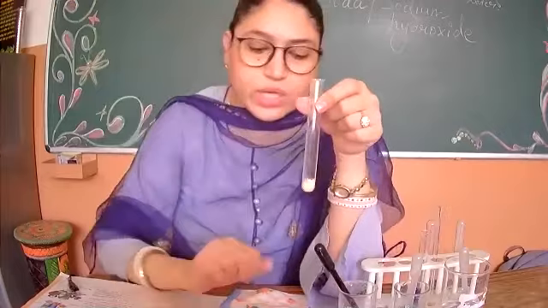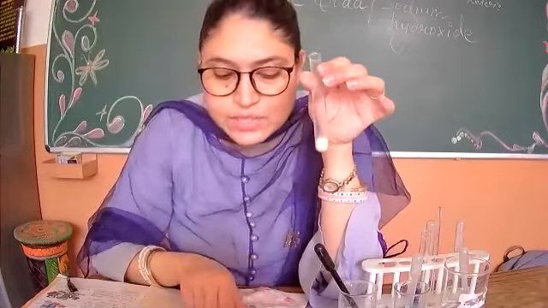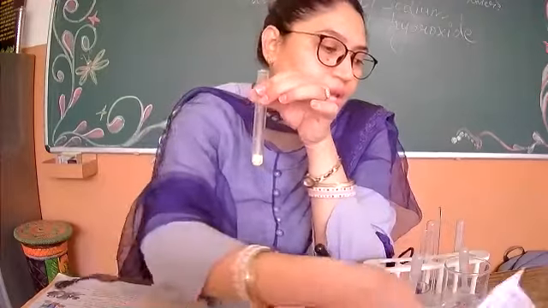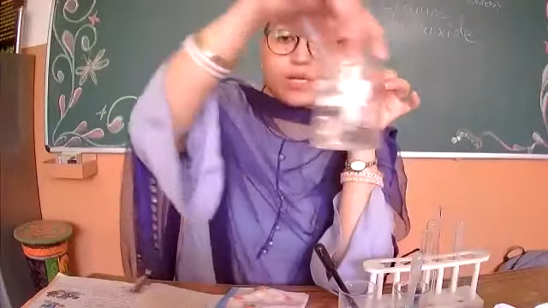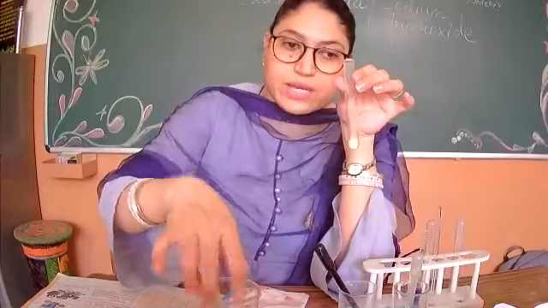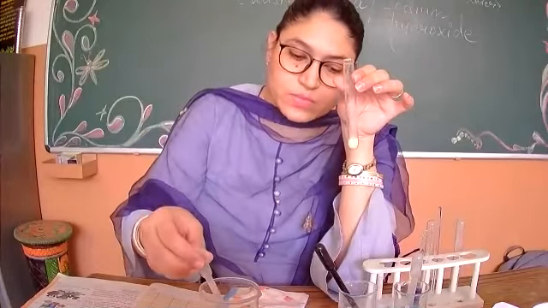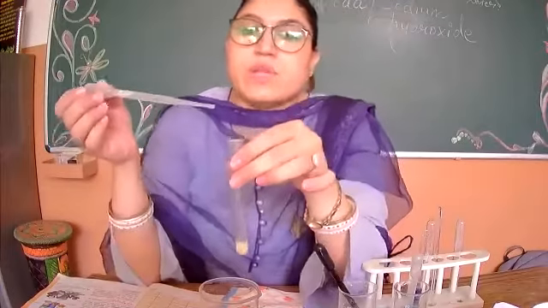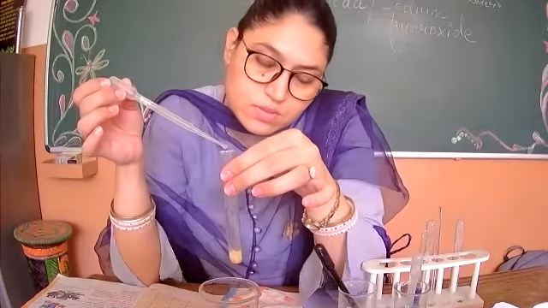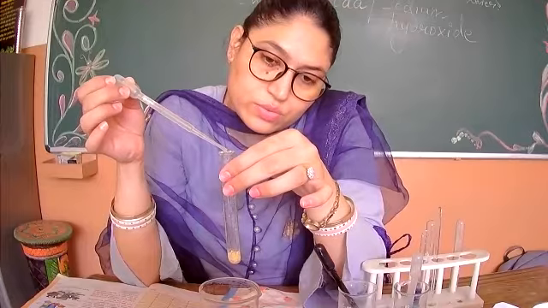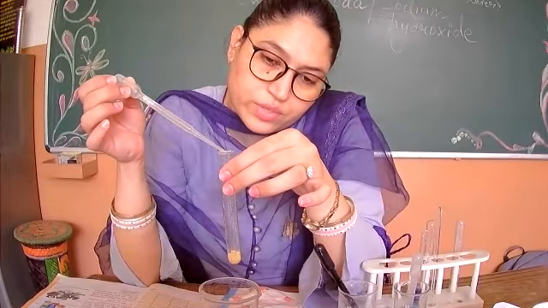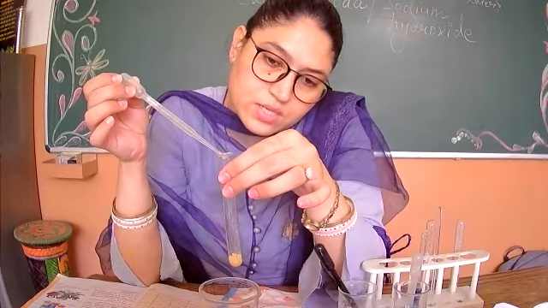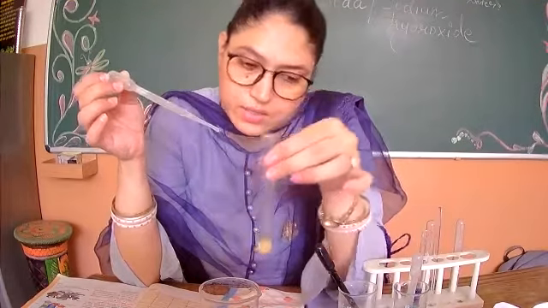Now second step, what do I need to do? Add 10 drops of water to it. Now I will take 10 drops of water. So this is water. I will fill the water in the dropper, then I will put 10 drops. 1, 2, 3, 4, 5, 6, 7, 8, 9, 10.